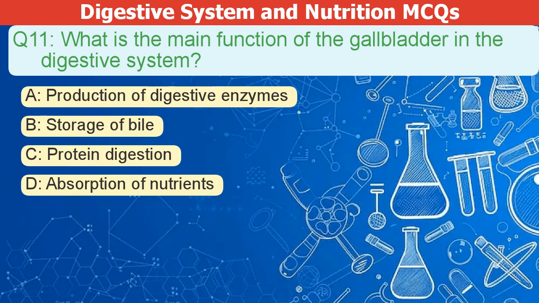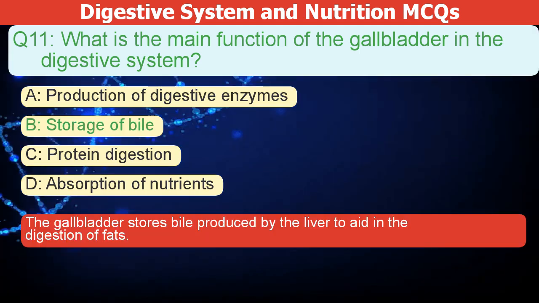What is the main function of the gallbladder in the digestive system? A. Production of digestive enzymes. B. Storage of bile. C. Protein digestion. D. Absorption of nutrients. The correct answer is B. The gallbladder stores bile produced by the liver to aid in the digestion of fats.